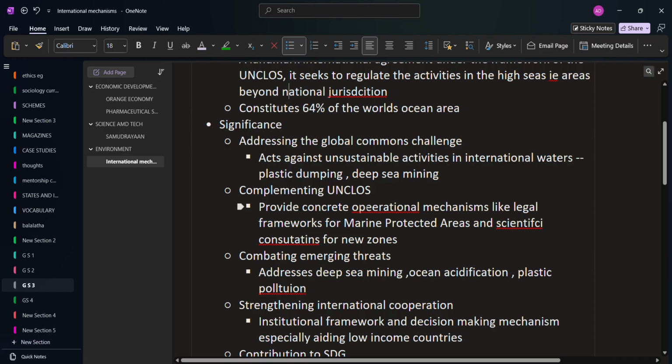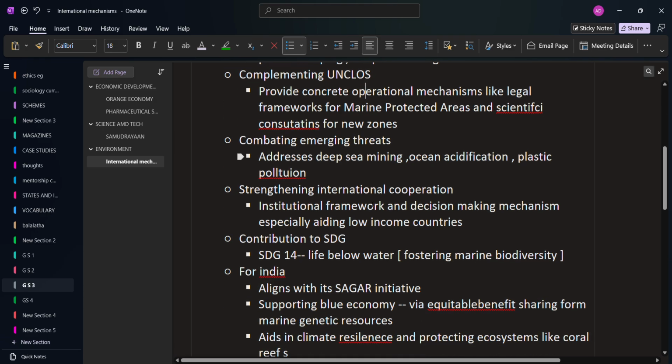It provides a concrete operational mechanism, like legal frameworks. It asks for the establishment of marine protected areas and scientific assessments for new zones. Then it combats emerging threats. The emerging threats it addresses are deep sea mining, ocean acidification, and plastic pollution. So the High Seas Treaty is mainly focusing on these three aspects: deep sea mining, ocean acidification, and plastic pollution.